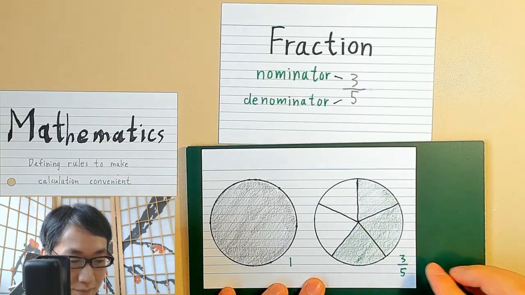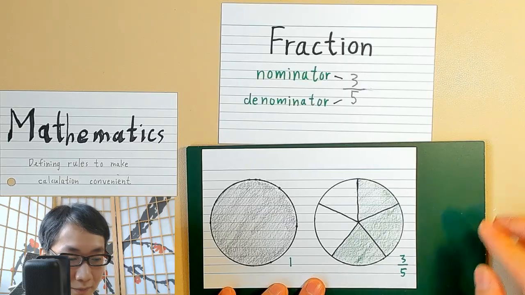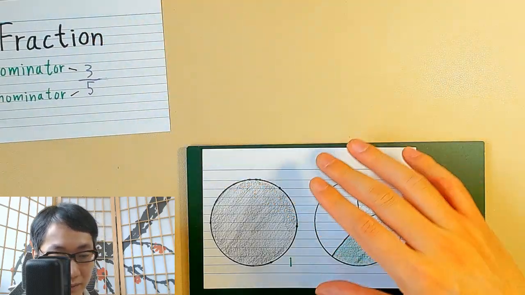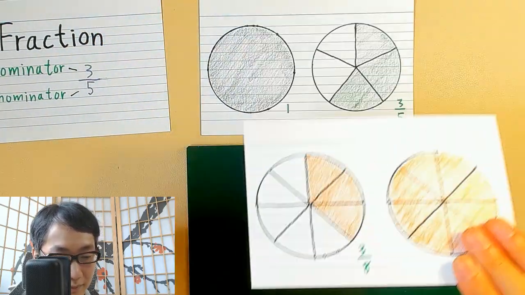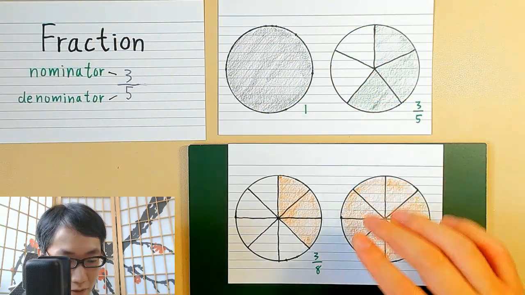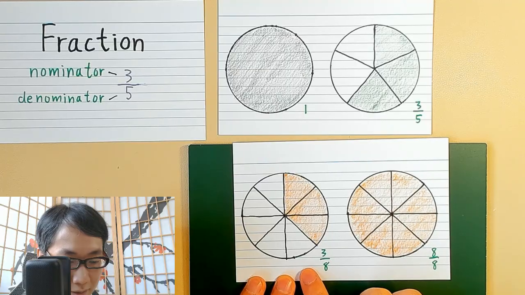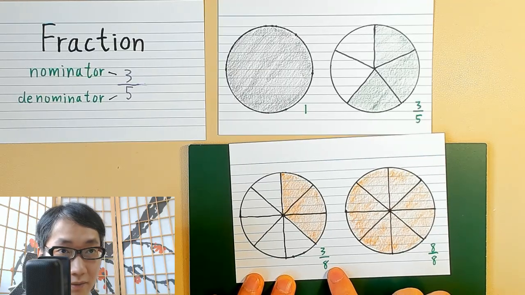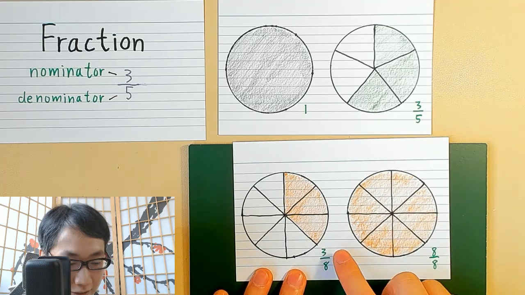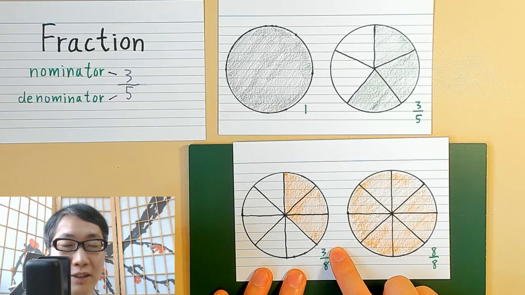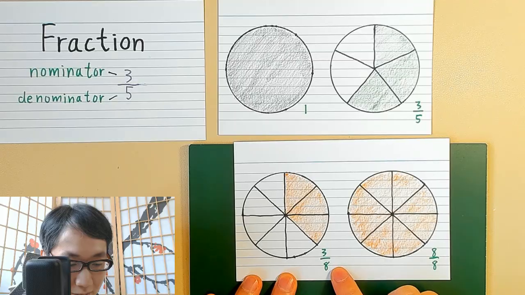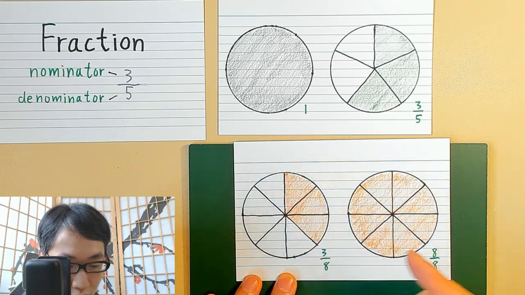Okay. So this is what a fraction is. And if we look at another pizza, this is divided into 8 equal parts because the denominator says 8. And then we are taking 3 parts of it because the numerator says so. So this is 3 over 8. Okay, a decent portion of the pizza.